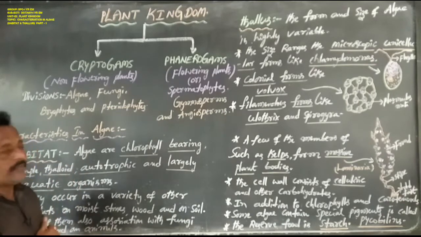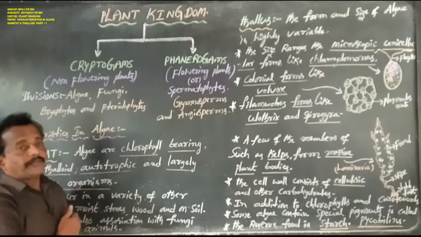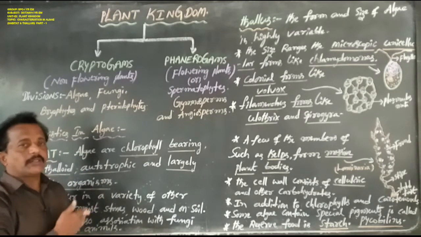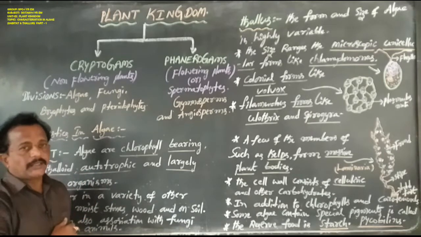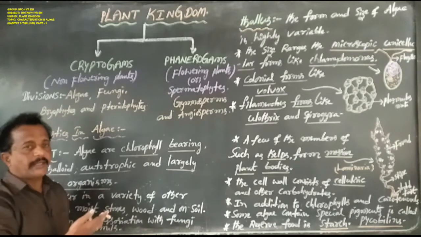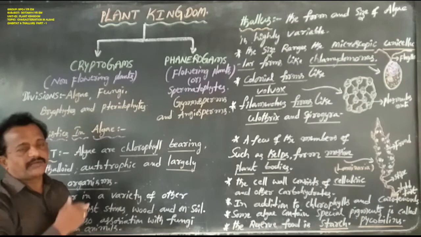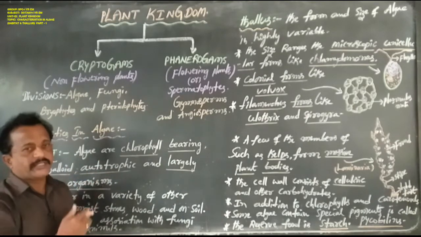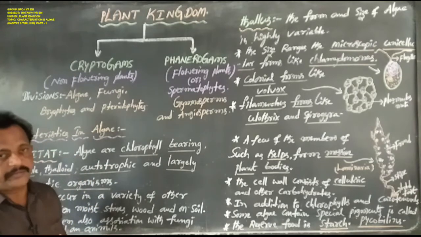Algae is one of the lower plants. In algae, the thallus or plant body contains two types of photosynthetic pigments, chlorophyll and carotenoid. But here the chlorophyll has five types: chlorophyll A, B, C, D and E.